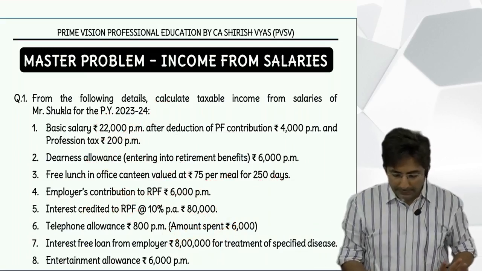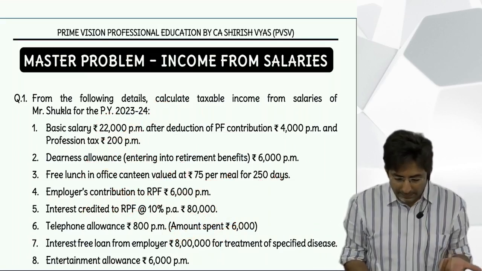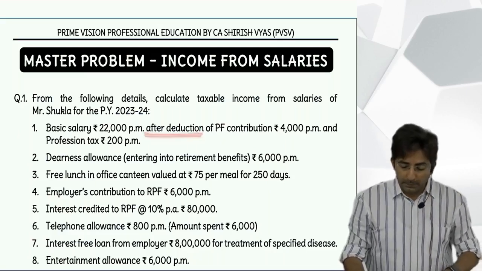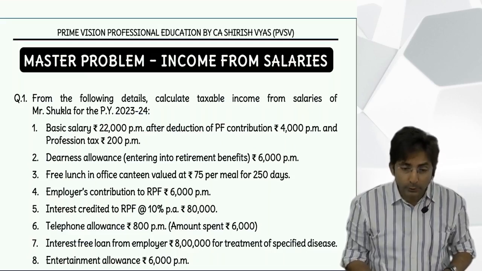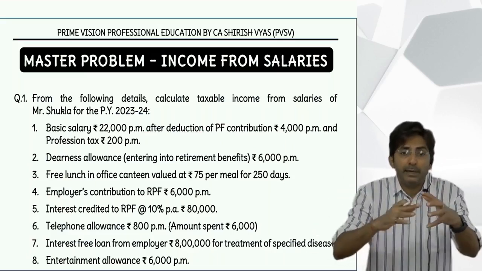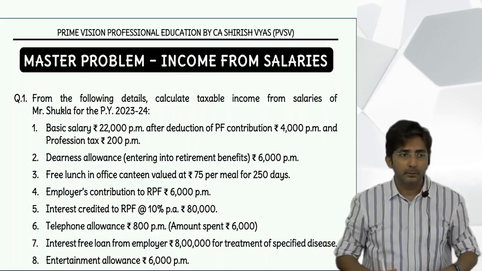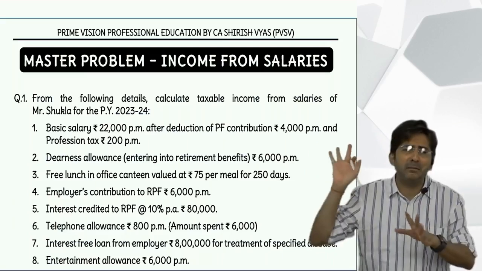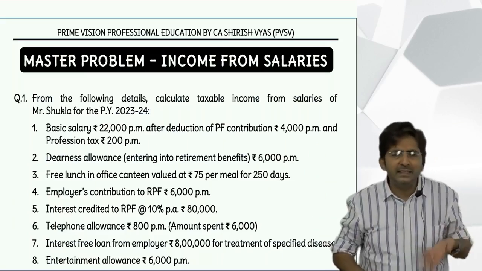But only if they write it is net. Either they write net or they will write after deduction. Okay. But then see, profession tax you have to deduct at the end also. Right now you are adding back to make it gross figure. But then profession tax, are you enjoying? No, it goes to government. So you can deduct at the end. Okay.